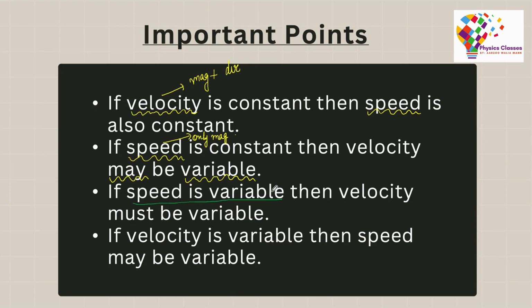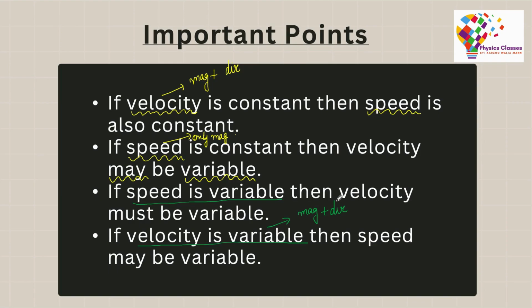If magnitude is changing, then velocity by default is variable, right? Because if magnitude is not constant, then velocity cannot be constant. And lastly, if I tell you that the velocity is variable, that means again my magnitude or direction or both of them are changing.